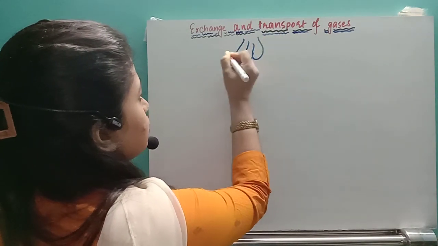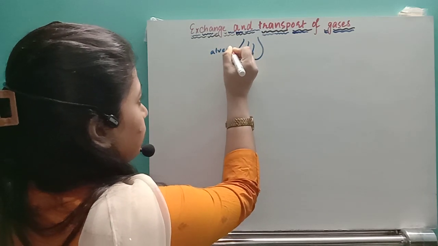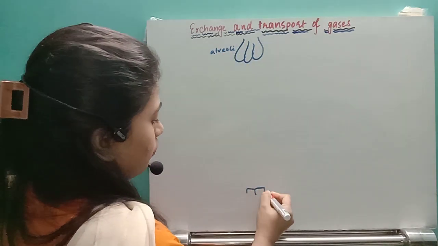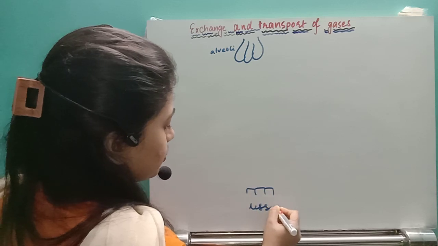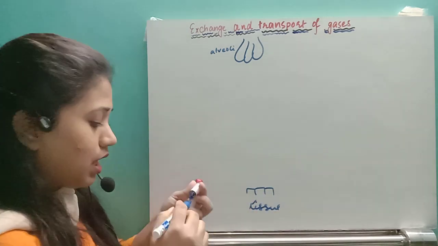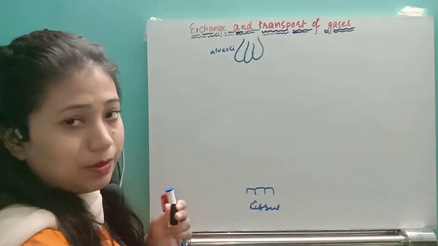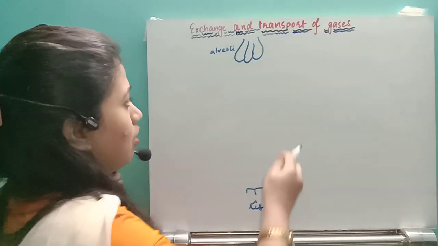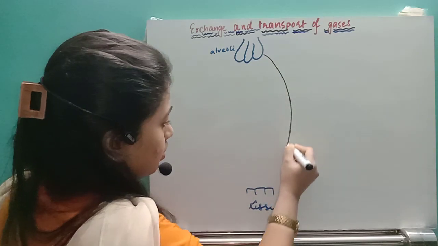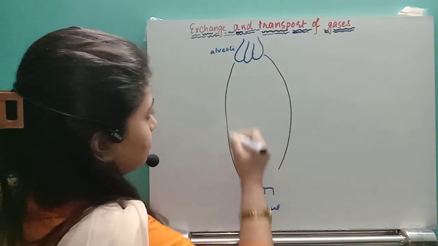So first of all, suppose this is the alveoli. From the region of the alveoli to the region of the tissues, the gases, oxygen and carbon dioxide, will be transported via the bloodstream. So blood is the main medium which helps in the transport of the gases.